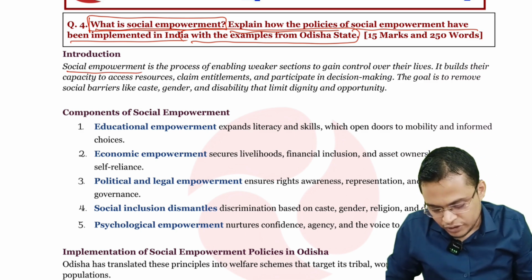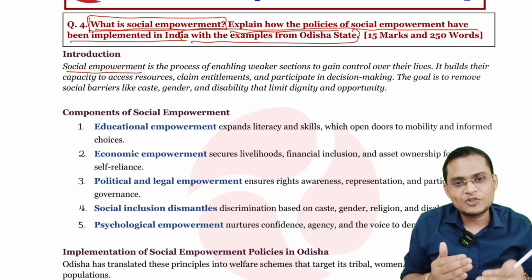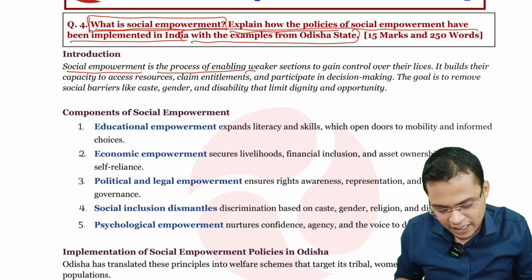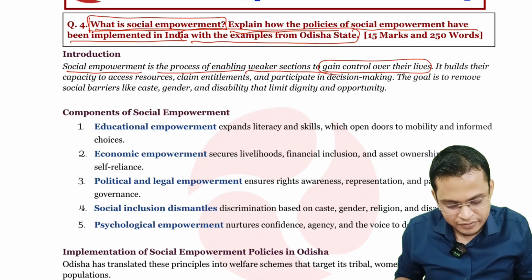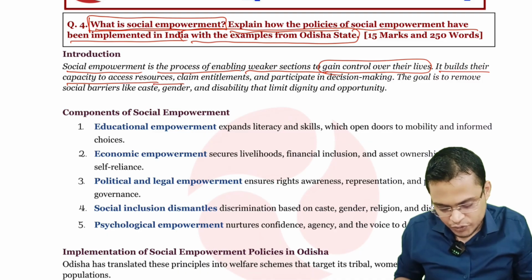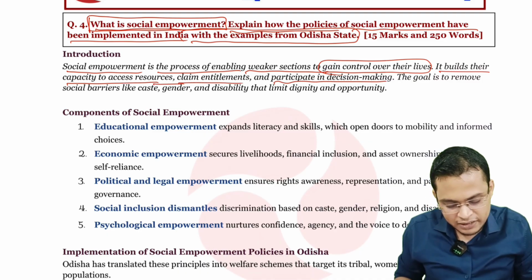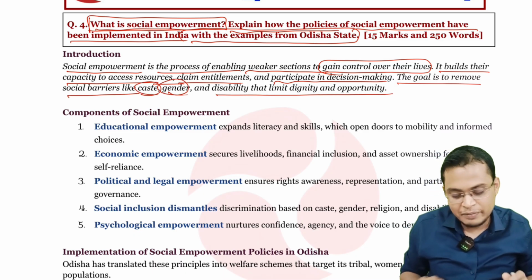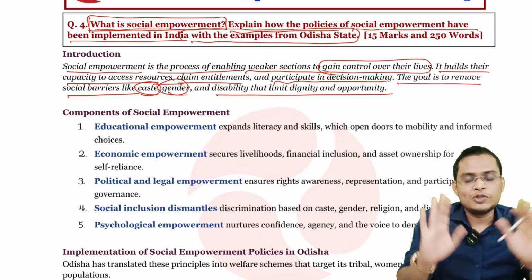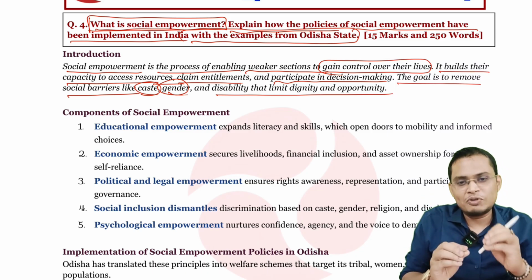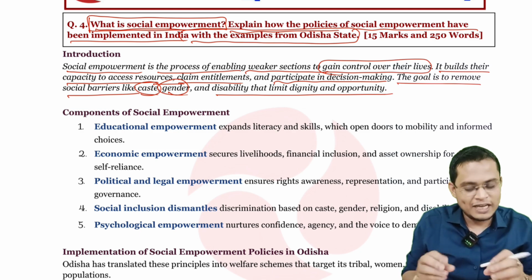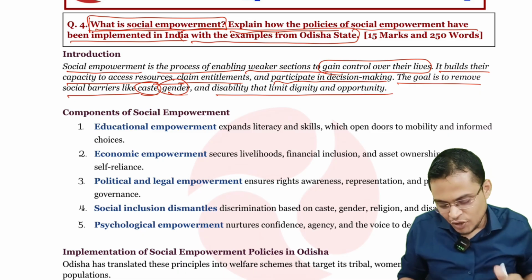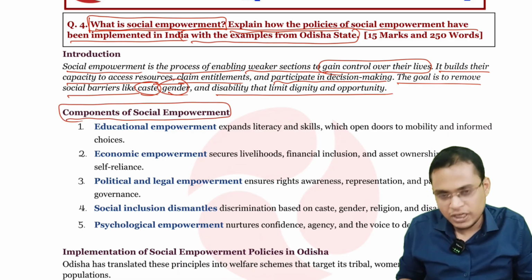So here I have defined social empowerment. You have to define it, because it is a keyword; whenever there is a keyword in the answer, generally we define it. Social empowerment is the process of enabling weaker sections to gain control of their lives. It builds their capacity to access resources, claim entitlements, and participate in decision making. The goal is to remove social barriers like caste, gender and disability that limit their dignity and opportunity. So that is what I have briefly defined. You can define in limited words also, that is okay. I have given details so that even if you are not able to remember, you can at least write a 3-line definition.